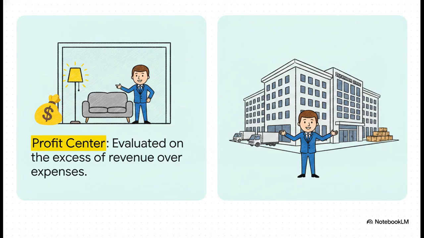So imagine the manager of a furniture department inside a massive store. They just need to sell furniture for more than it costs to buy it. But an investment center, they're evaluated on the rate of return earned on the actual assets invested. That's like comparing that furniture manager to the manager of the entire branch chain, who is responsible for the building, the inventory, and literally all the capital tied up in that location.